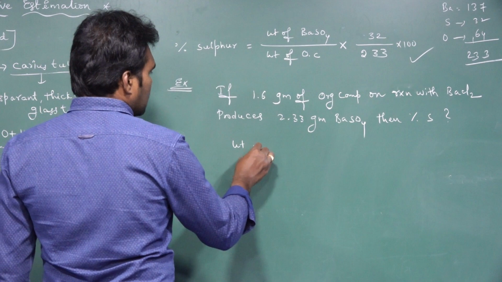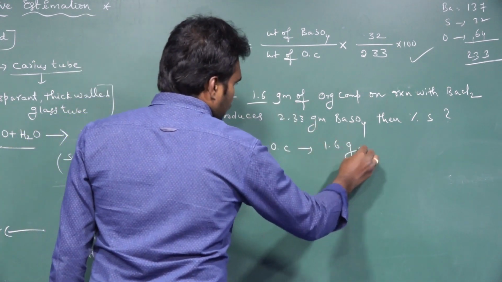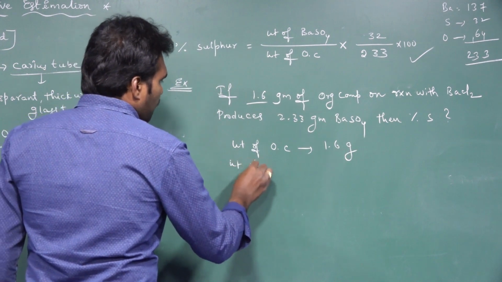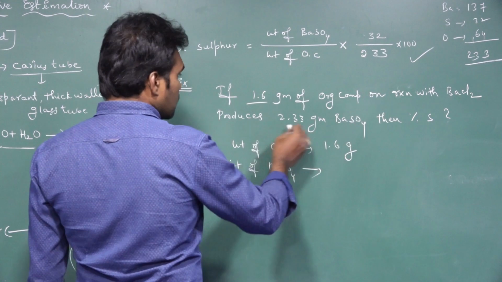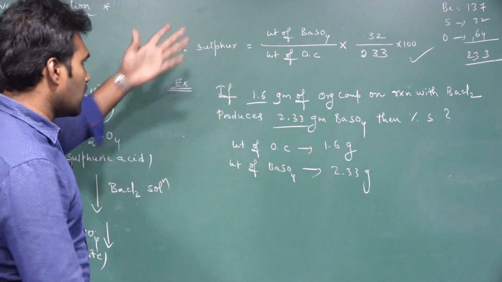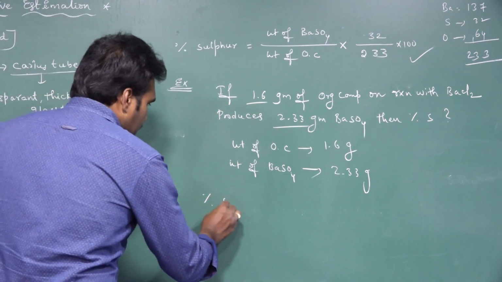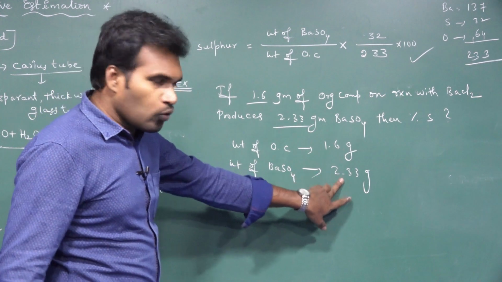Now tell me, what is the weight of organic compound? That is 1.6 gram. And the weight of barium sulfate produced is what? 2.33 grams. Now substitute this value in the above equation. The percent of sulfur is equal to the weight of barium sulfate. What is the weight of barium sulfate? 2.33.